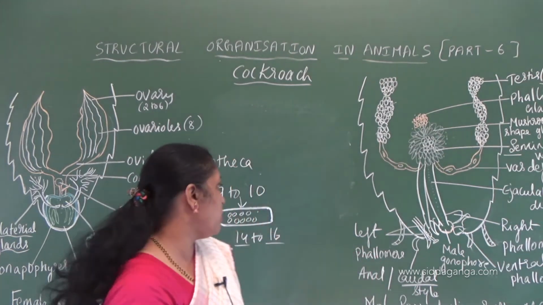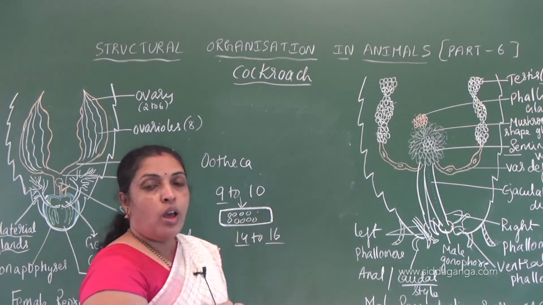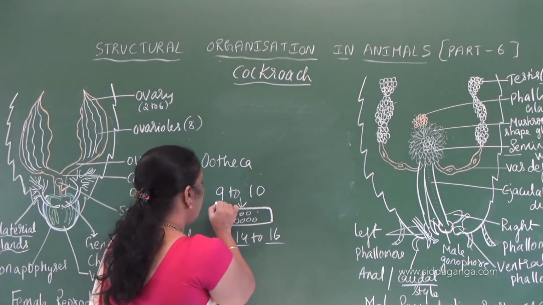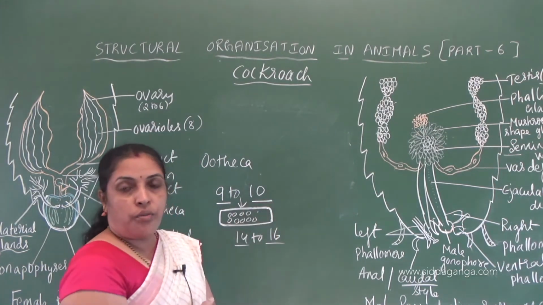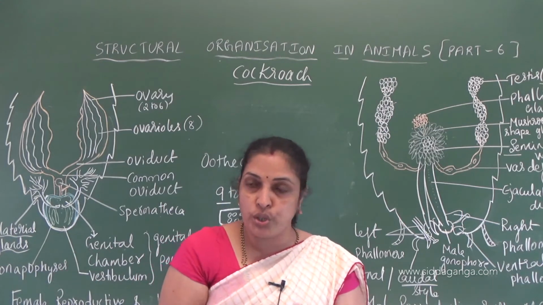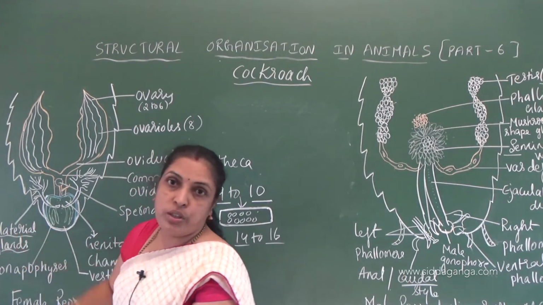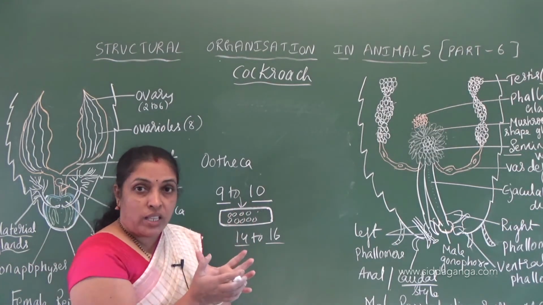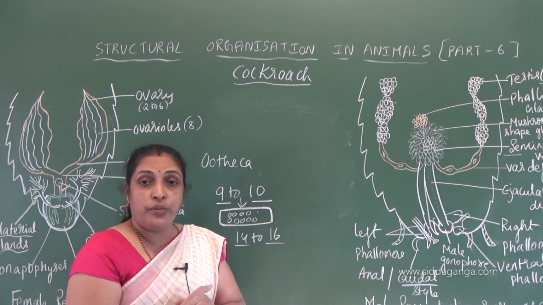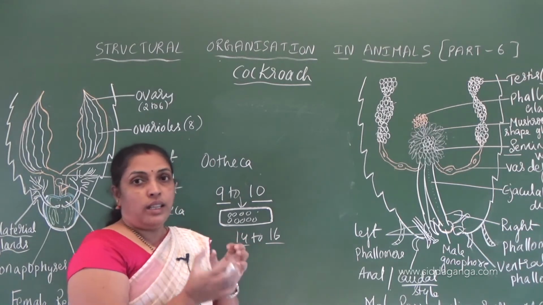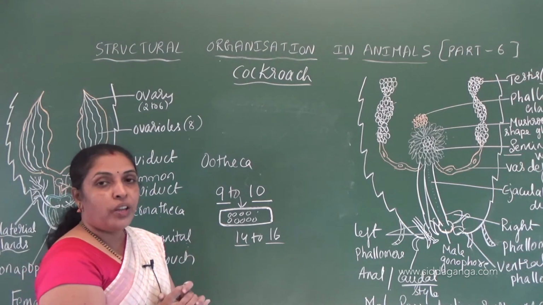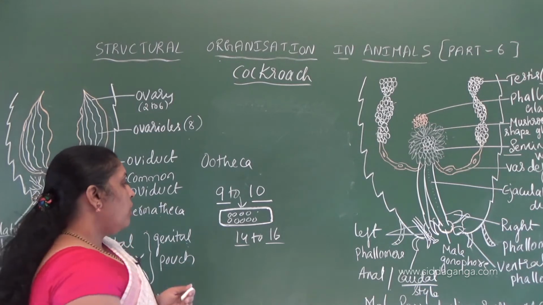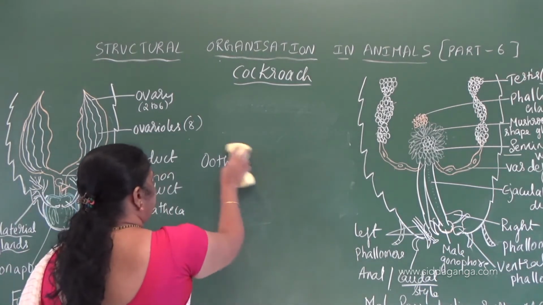The competitive question: how many oothecas are dropped by the female cockroach near the crevices? So 9 to 10 oothecas are formed. Which gland helps in the formation of ootheca? Collateral gland helps in the formation of ootheca. So they are dropped near the crevices where humidity is more and the food source will be easily available. In that area they are going to be dropped, and each ootheca contains 14 to 16 fertilized ova or eggs.